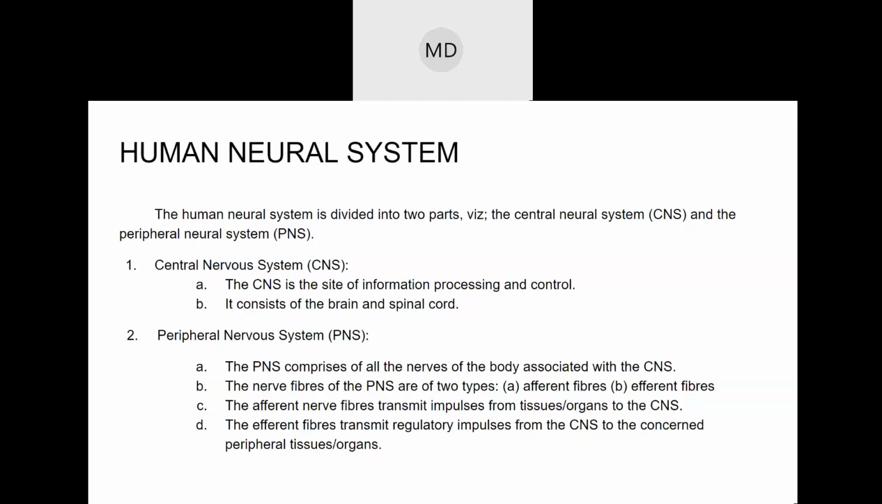Now, what is the function of the nerve? What do you think is the function of the nerves or nerve fibers in our body? Nerve cells or nerve fibers transmit electrical impulses. Since electricity travels very fast, and the nerve fibers transmit electrical impulses, those impulses also travel very fast.